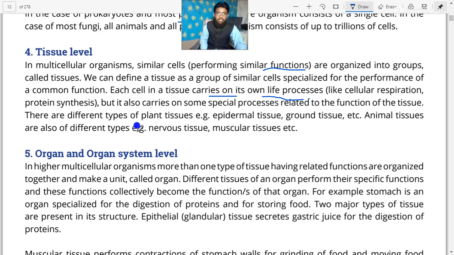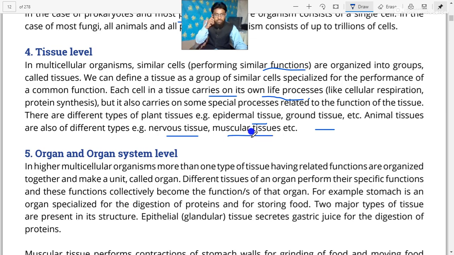Dear cadets, there are different types of plant tissues, for example epidermal tissues, ground tissues, etc. Animal tissues are also of different types. For example, nervous tissue forms the nervous system, and muscular tissue forms our skeletal system.